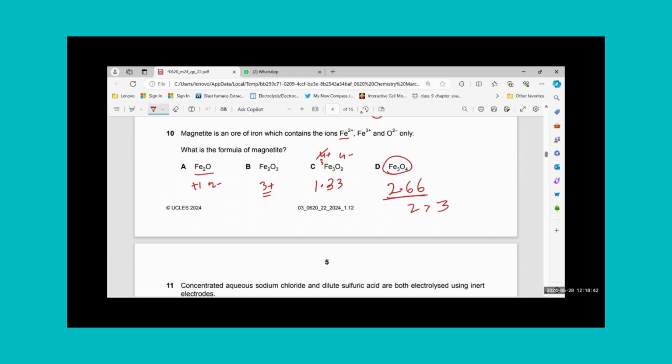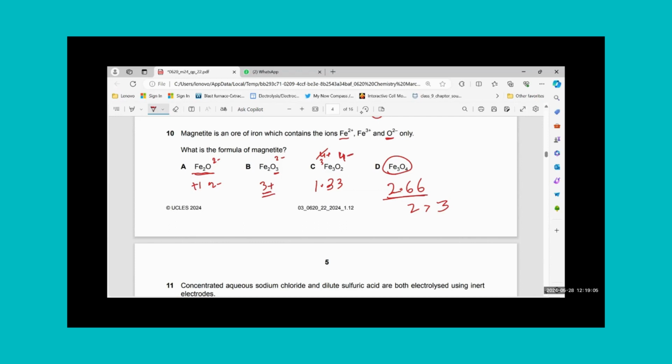And oxide everywhere is 2 minus only. That is why wherever I calculate, I will keep oxygen 2 minus, and that will help me to calculate iron's oxidation number. Wherever I calculated iron as +1 here, I calculated iron 3 plus here with the help of oxygen keeping 2 minus. Here I calculated keeping 2 minus multiplied by 2.